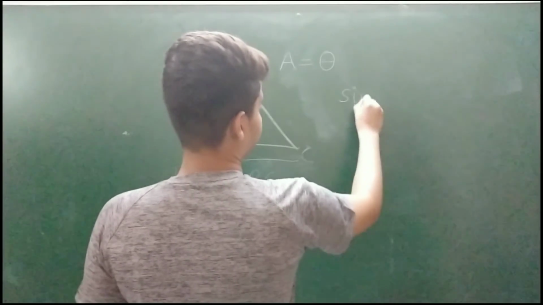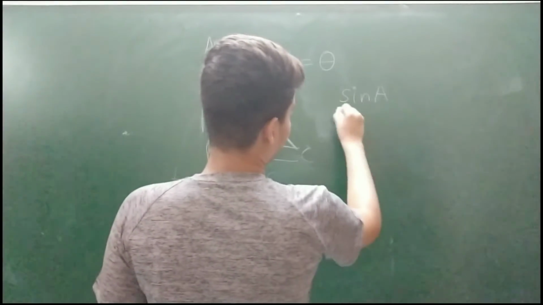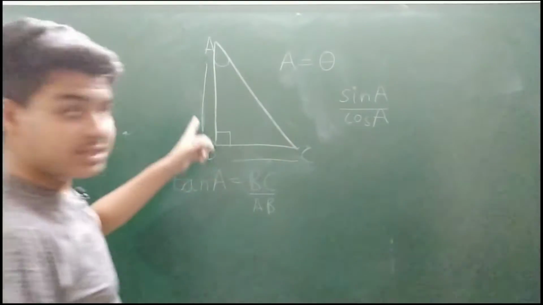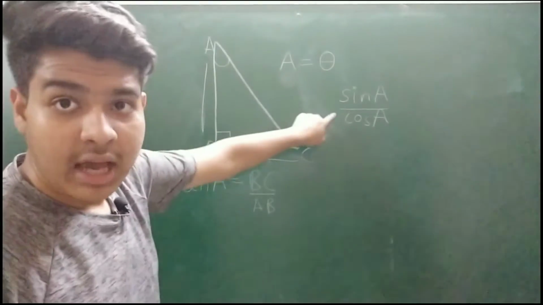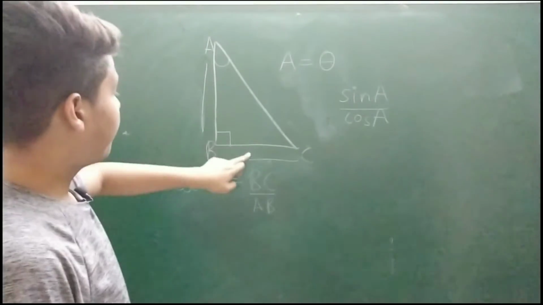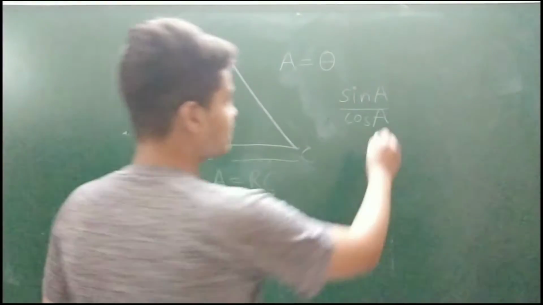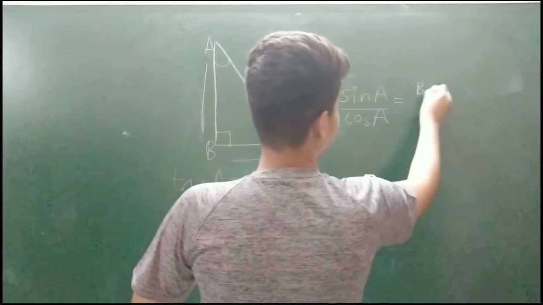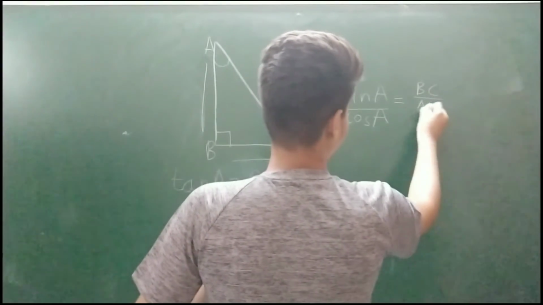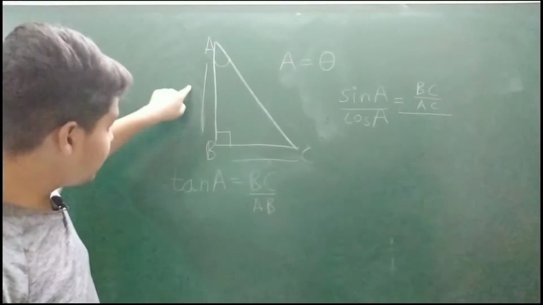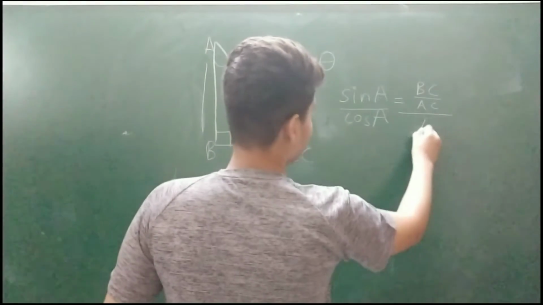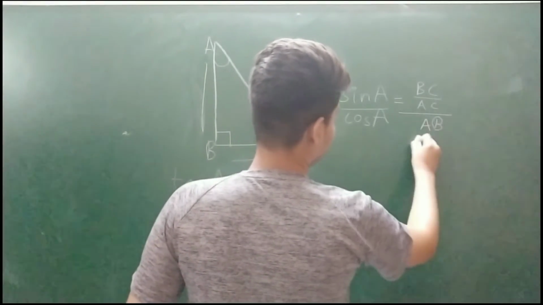Sin A by cos A. Sin A means perpendicular upon hypotenuse, which is equal to BC by AC, and cos A means AB by AC.